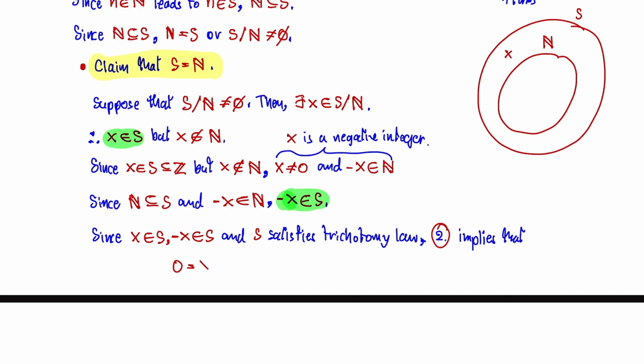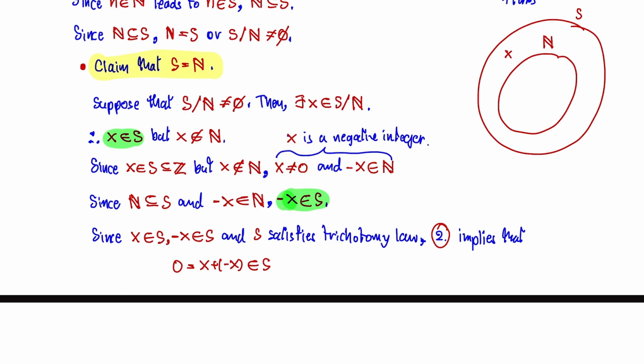Because x plus minus x equals 0, and it must be in set S. The sum of x and minus x is in set S, but the sum of x and minus x is 0, which contradicts the fact that x cannot be 0. Why? Because x satisfies the trichotomy law. So we have x not equal to 0 right here.